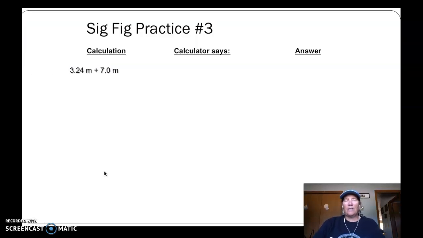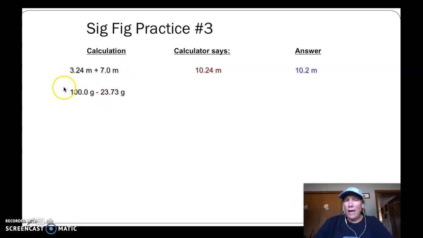Okay, and here's some, like those two, you'd add them together, and this is what your calculator says. Now remember, when you're adding and subtracting, this goes 2 past the decimal, this goes 1, so I have to round this answer, so it only goes 1 past the decimal, so it'd be 10.2. Okay, this one again, I'm going to subtract them. When I subtract them, I get this number. And that's just regular calculator stuff. So now I look, this goes 1 past the decimal and this goes 2. So I have to round, this only goes 1 past the decimal. So I'd make it 76.3.